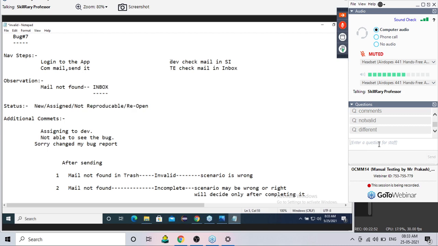Now tell me, what was the reason for this not reproducible bug? In this case, what was the reason for not reproducible? Incomplete observation. Correct. So I can say that the reason here may be incomplete navigation steps or the observation. So what is the solution? The solution you also give me. The reason is incomplete navigation steps or the observation. What is the solution?